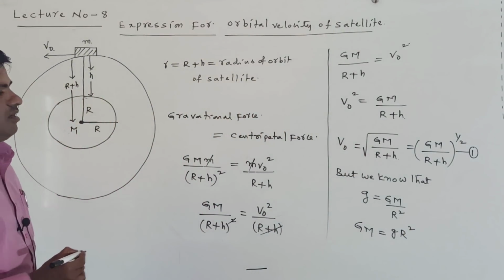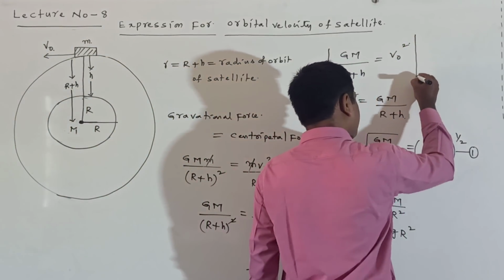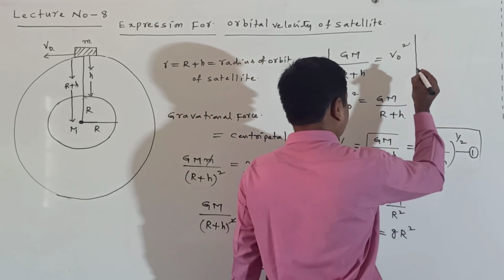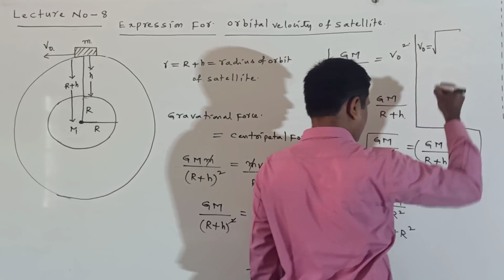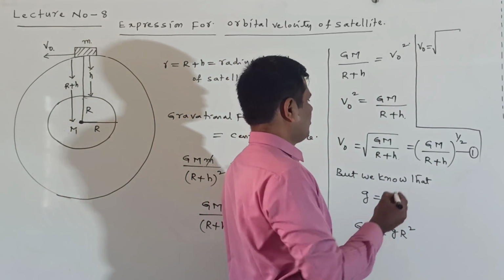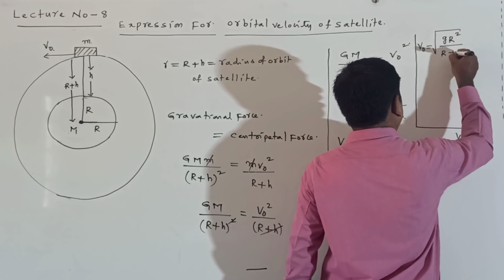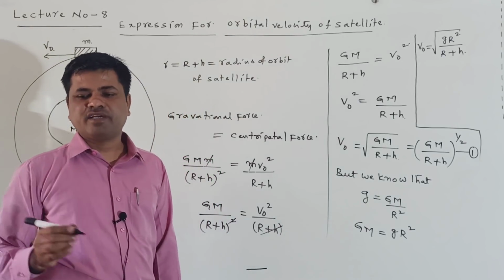We substitute this in the equation. What do we get? v naught is equal to under root of, here GM is equal to g r square, by R plus h. g r square by R plus h.